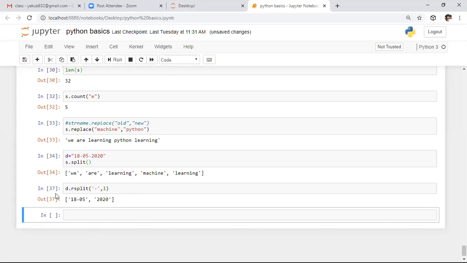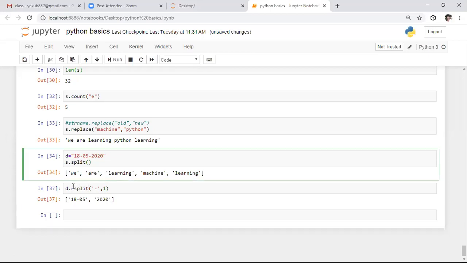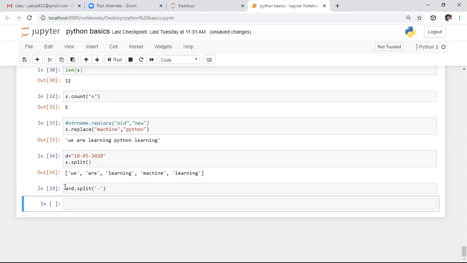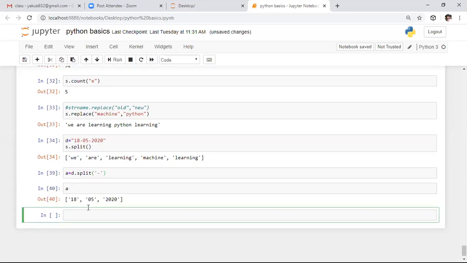After the split function, we have the join function. Here I'm performing normal splitting and I want to store the result in a, so I'm saying a equals this thing. Whenever you check what is in a, it returns this as output. Now, if you want to join any split string, we need to use the join function. Whatever attributes are present in the list a, we need to join those attributes, so I'm specifying this a.